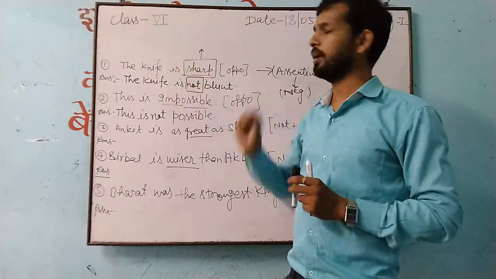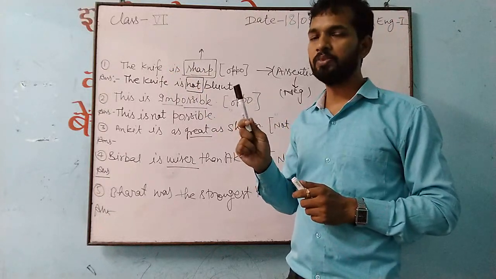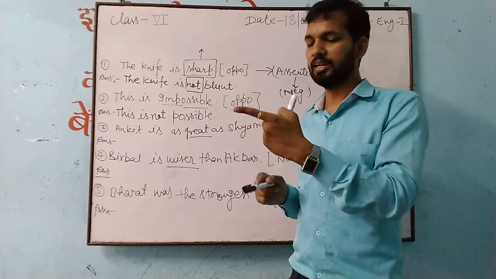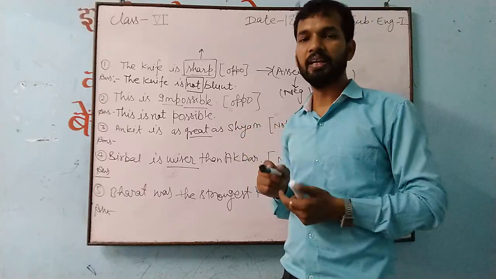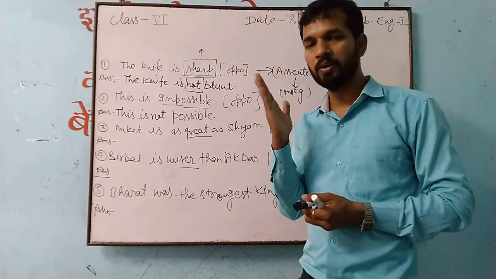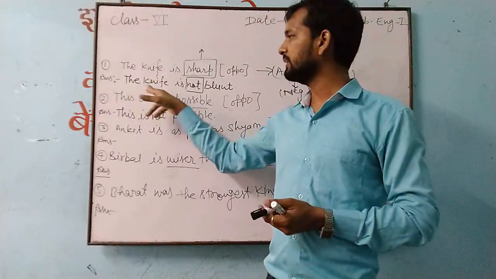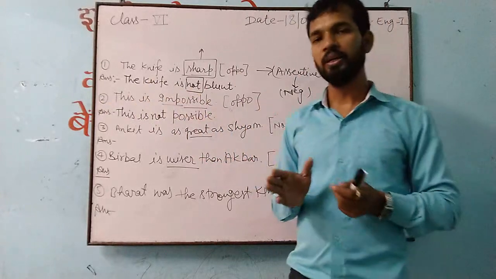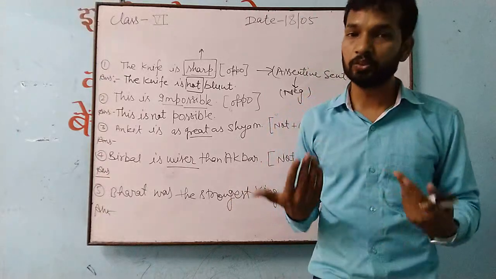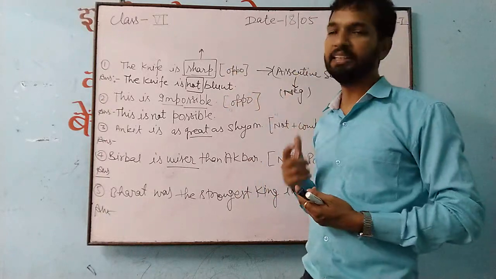See the next point. The knife is sharp. I am talking about this. Suppose that this is a knife. The knife is sharp. Sharp means that if you are cutting, it can easily cut any object, for example a vegetable or any fruit, because of sharpness. The edge is sharp. That is why you can cut very easily. And now in the second one, when you turn it into negative: the knife is not blunt. If the knife is not blunt, it means only one thing, that your knife is what? Sharp. Understand that?